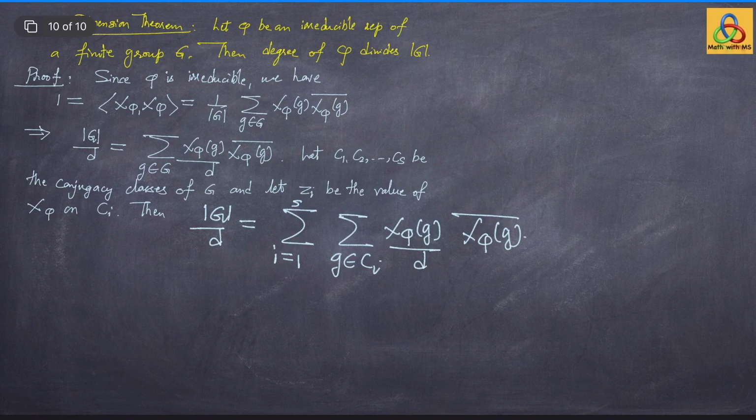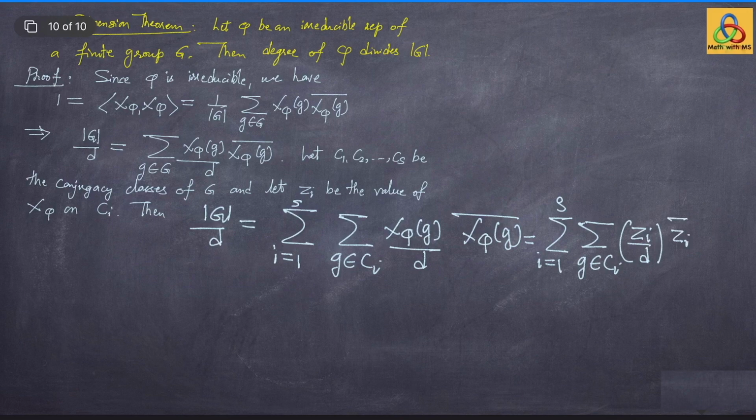That can be written as summation i from 1 to s, summation g in Ci, but chi phi(g) is Zi on the conjugacy class Ci, so it is Zi over d times Zi bar, which is the same as summation i from 1 to s, but Zi by d is a constant on the conjugacy class Ci, so it is order of Ci times that constant.